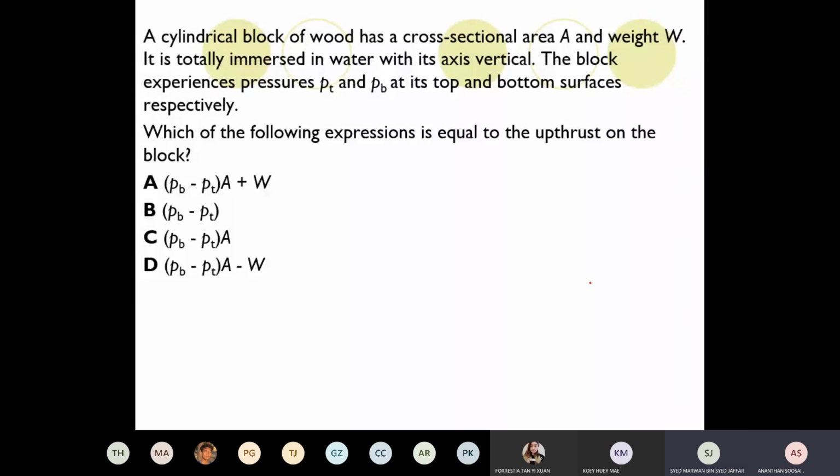Okay, which of the following expressions is equal to the upthrust on the block? So what's the answer?